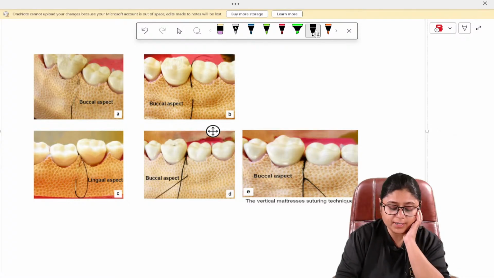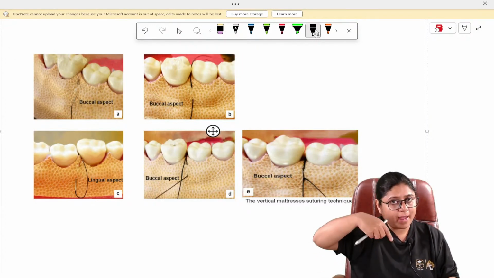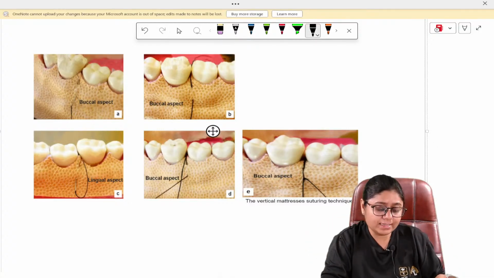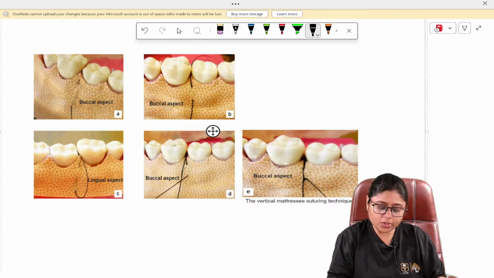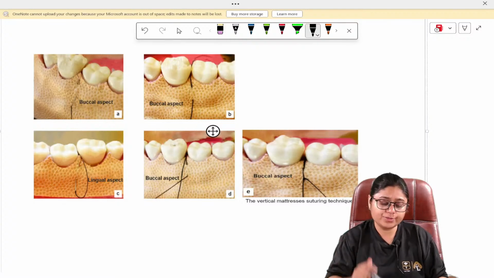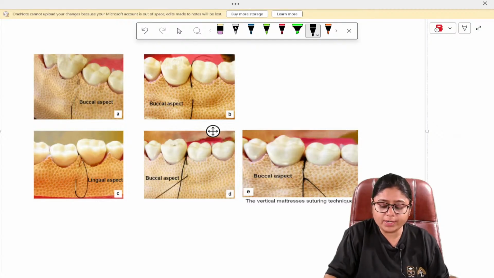It is penetrated in the apical direction. Then it engages the periosteum, and from the periosteum it comes out from the coronal aspect. Then it is taken interdentally, and on the lingual aspect also we take it from the apical to coronal aspect, engaging the periosteum. Then we will again bring it back to the buccal aspect and tie a knot here.